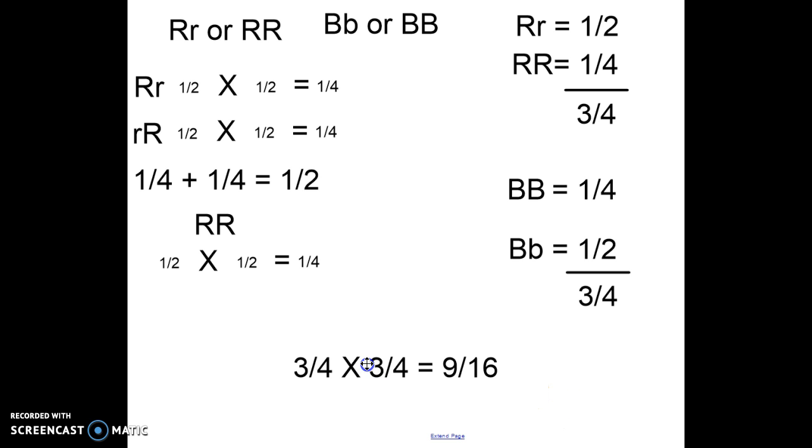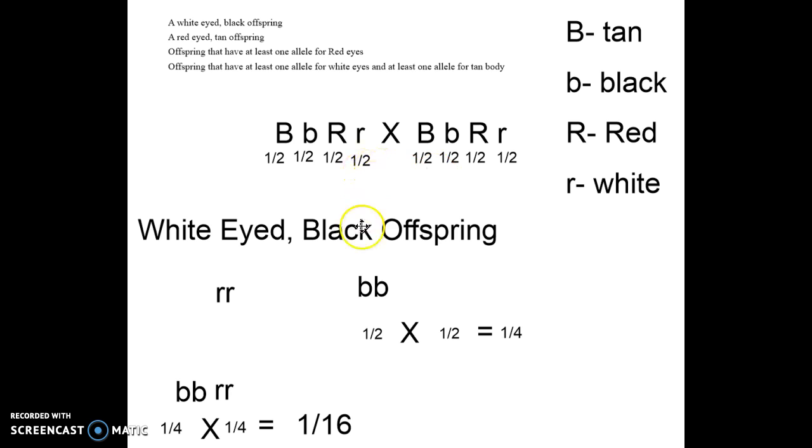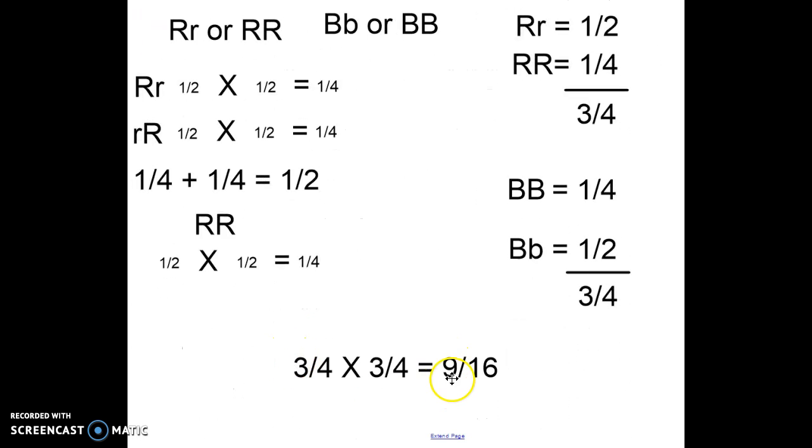So if you take two heterozygous parents, the question of how many of their offspring will be red-eyed and tan is going to be 9 out of 16 offspring. That's the probability. Now you can turn that into a percent by dividing 9 by 16, but that's how you figure it out.